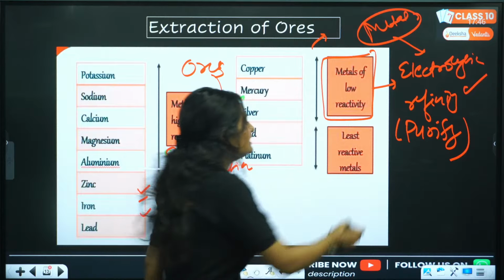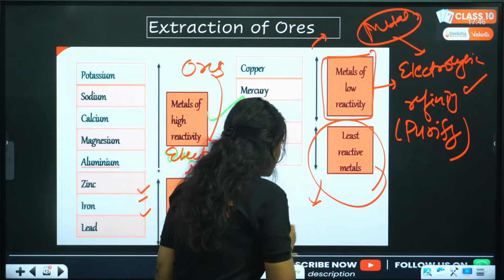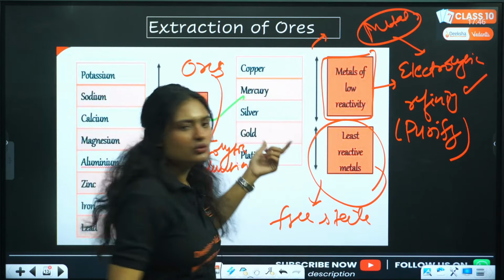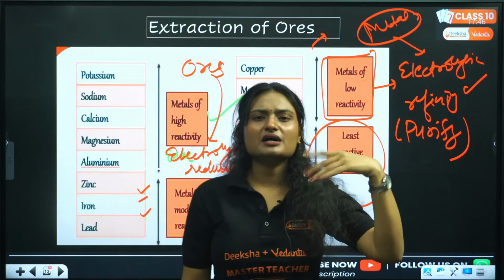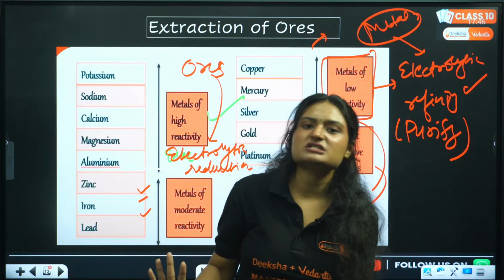Now, these are the least reactive metals. They will exist in their free state. That means they will exist as gold, silver, platinum, simple. You can just take them out, simply purify them, and then you will have your metal. No other process is required.